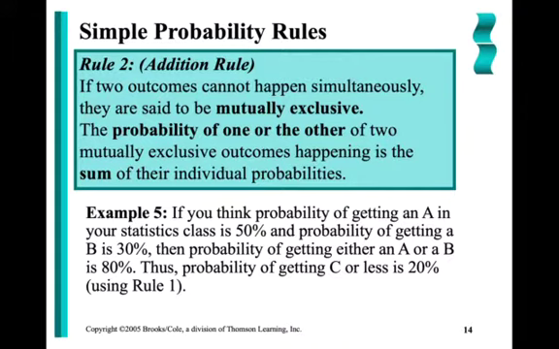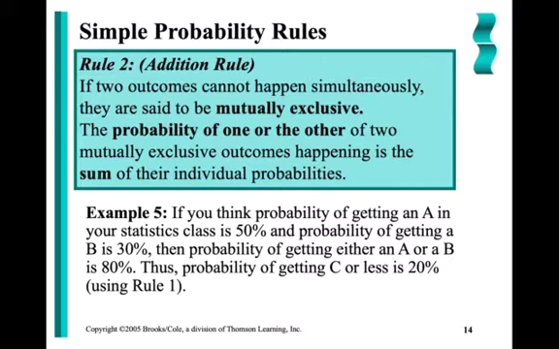If I believe my personal probability that there's a 50% chance that I will get an A in my statistics class and a 30% chance that I will get a B in my statistics class, that means that the probability of getting either an A or a B is simply the sum of the probability of A plus the probability of B. 30 plus the 50 gives me the 80%.